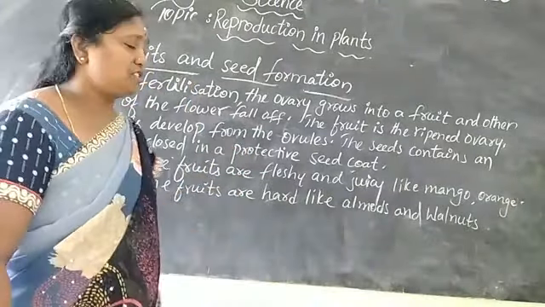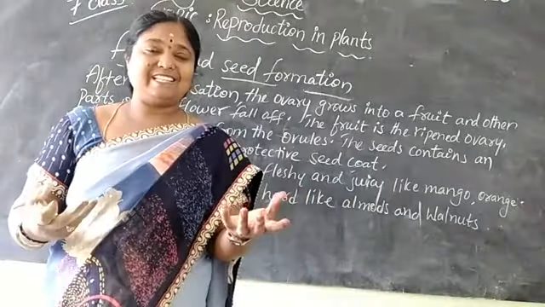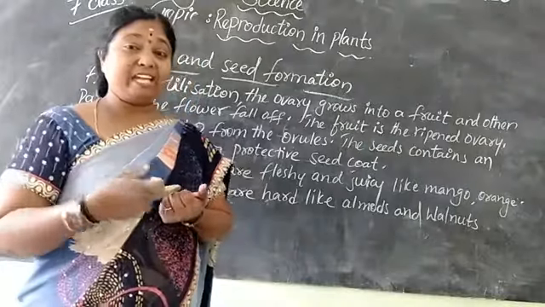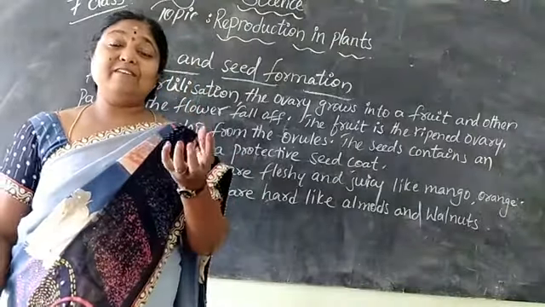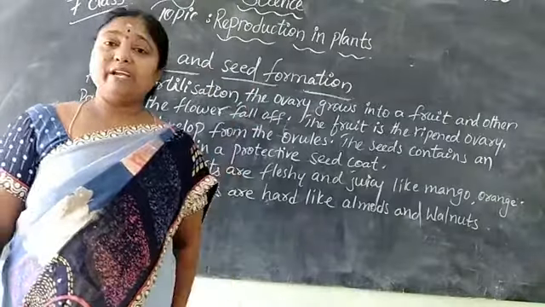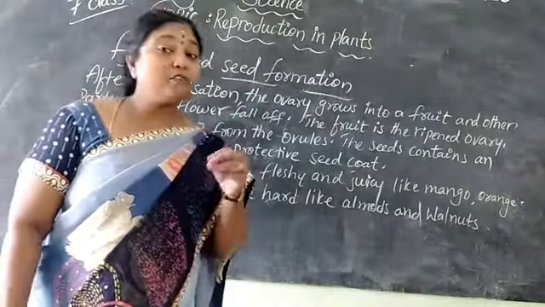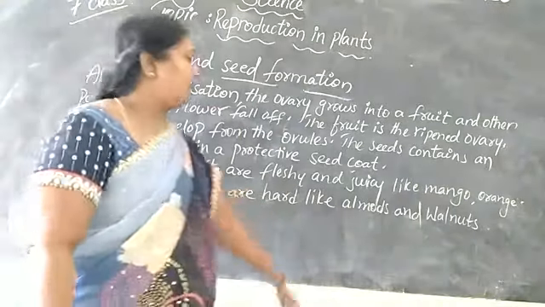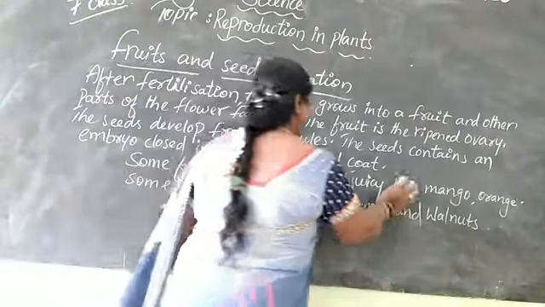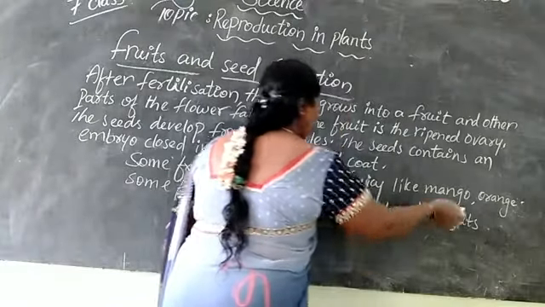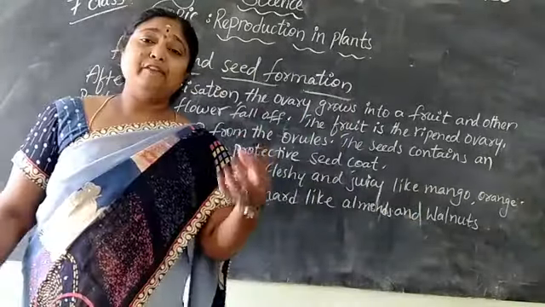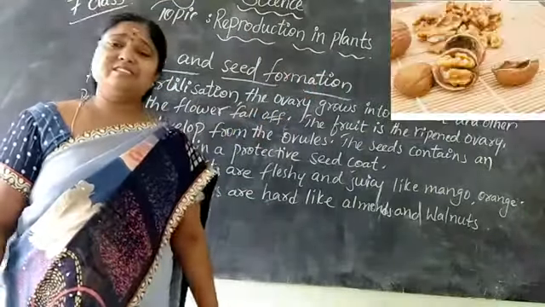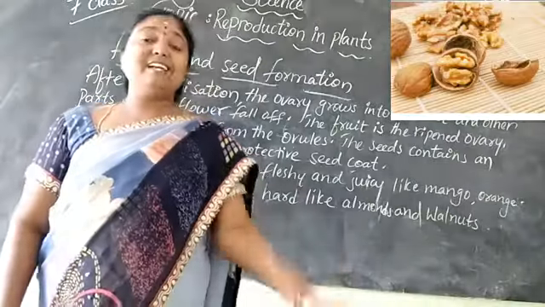Some seeds will be hard and some will be juicy. Some fruits are fleshy and juicy. Example, mango, orange, papaya, grapes. These will have so much pulp and also be juicy. But a few of the fruits will be very hard. Some fruits are hard like almonds and walnuts. We can see in the picture also. Okay children?